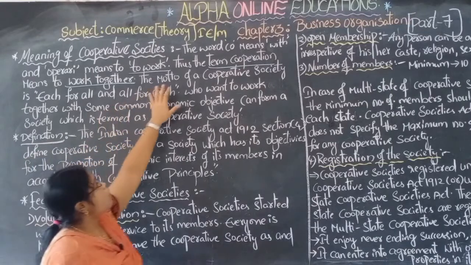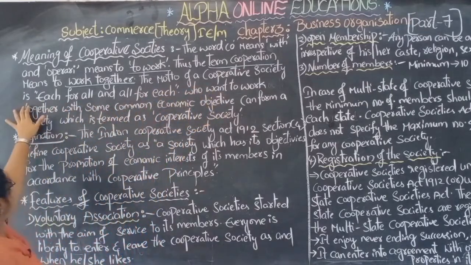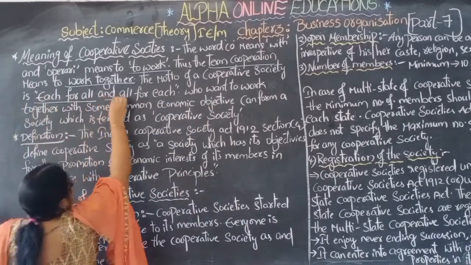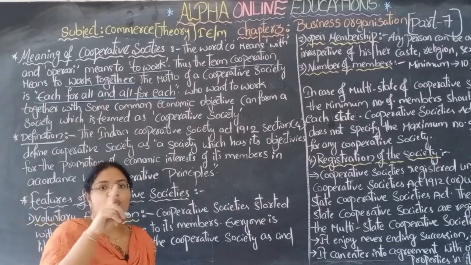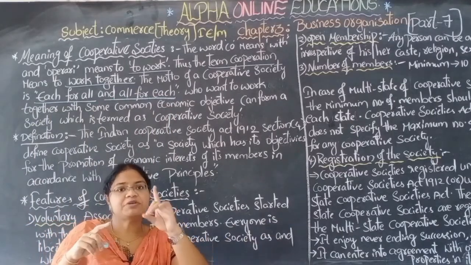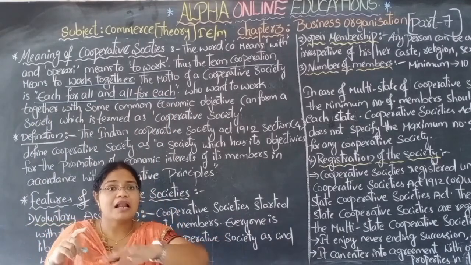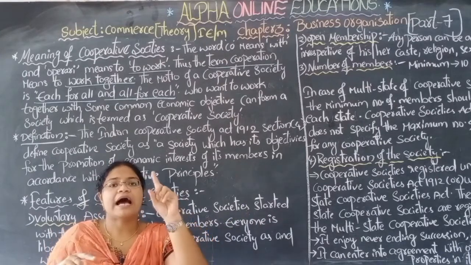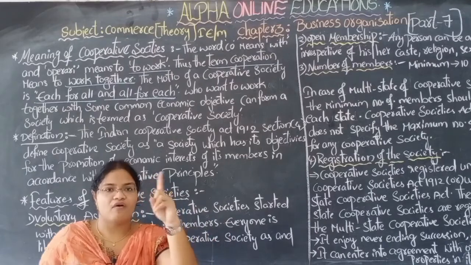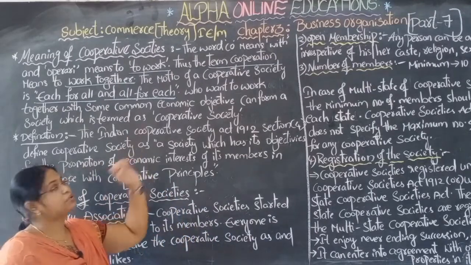What is the motto of the cooperative society? Each for all and all for each. Each means one. One for all and all for one. That's the motto of the cooperative society.